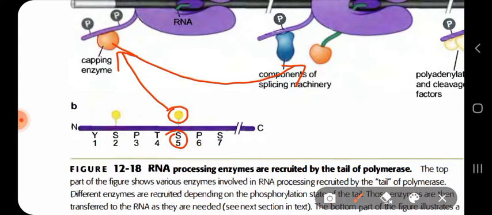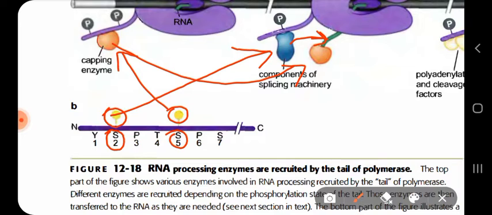If phosphorylation of the tail occurs at position number 2 that contains serine, it will recruit the splicing machinery, which will carry out the splicing of the mRNA. The mRNA is also going to be elongated further, and on the other hand, this splicing machinery carries out its function simultaneously. I hope you have understood what I have said.